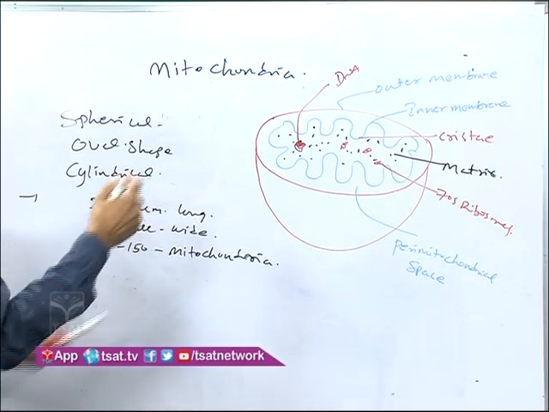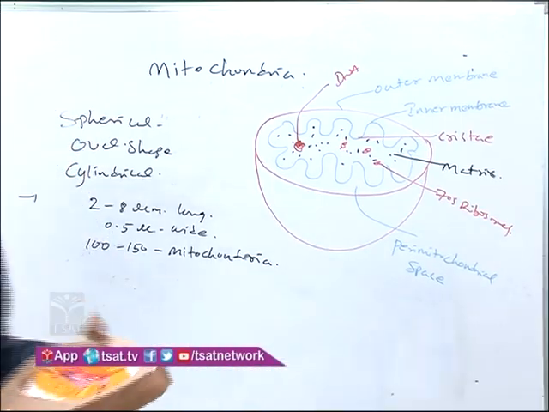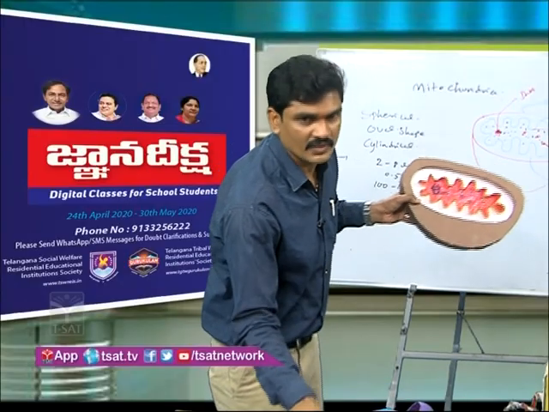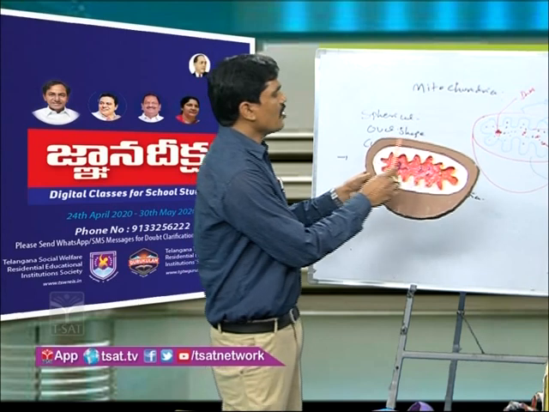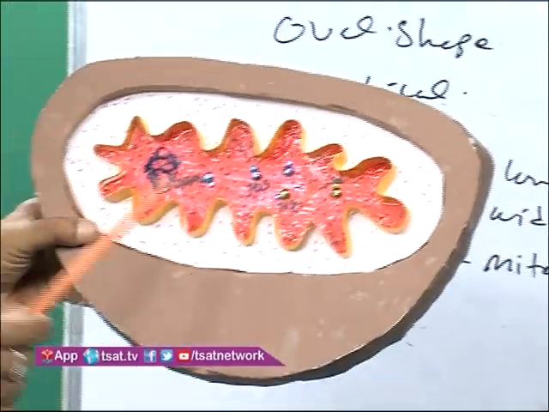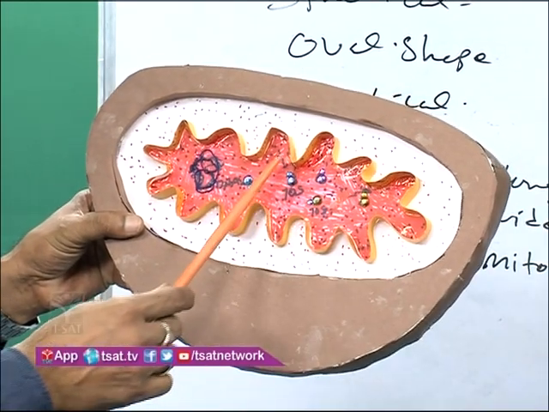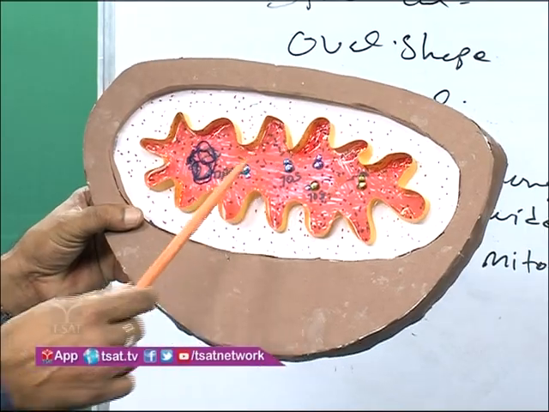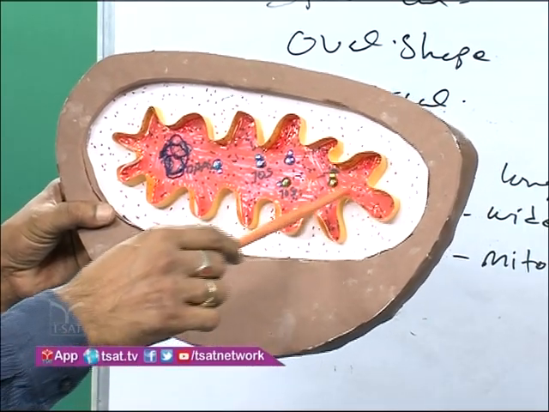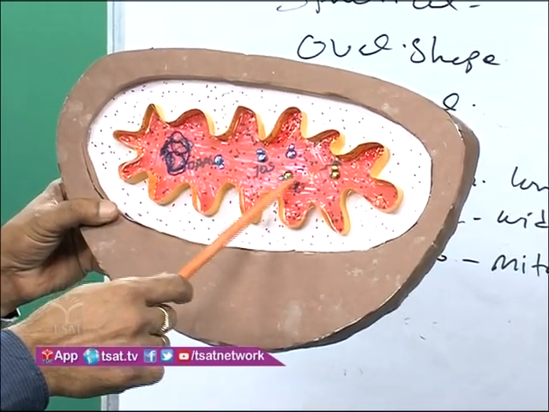So this is the structure of mitochondria. You can see this model. This is the outer membrane. This one is the inner membrane thrown into folds. These folds are called cristae. Next, the red part is called the matrix. Here you can see DNA and these are the 70S ribosomes.